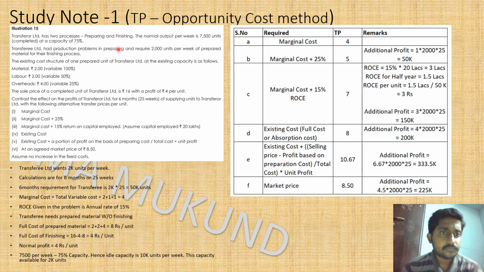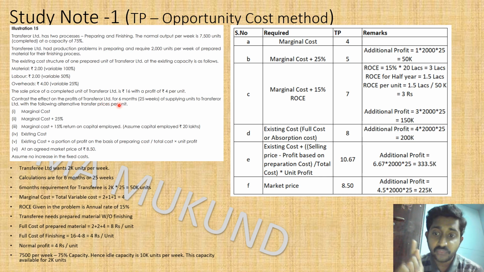Next, contrast the effect on the profits of Transferor Limited for 6 months, 25 weeks, for supplying the units to Transferee Limited with the following alternative transfer price per unit. So there are various cases, and for all these cases, we have to work out the transfer price, and we also have to put the effect on profit. So how the profitability will improve for Transferor Limited.